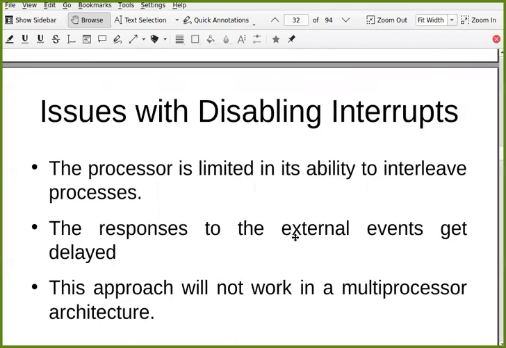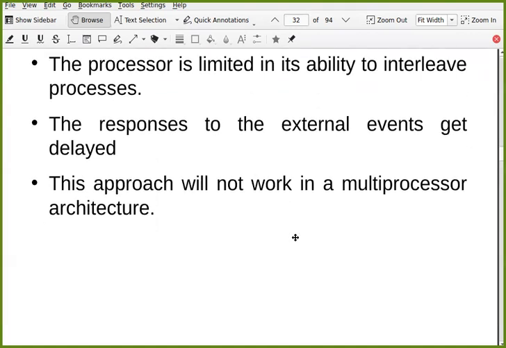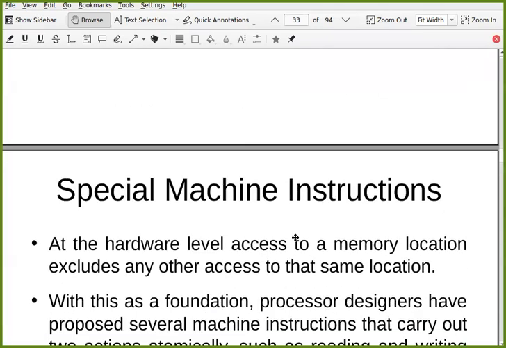But there are certain problems with this approach. It is going to limit the ability of the processor to interleave the processes, so you will lose some performance, and response to external events gets delayed. And this is not going to work for a multiprocessor; it will work only on a single processor.